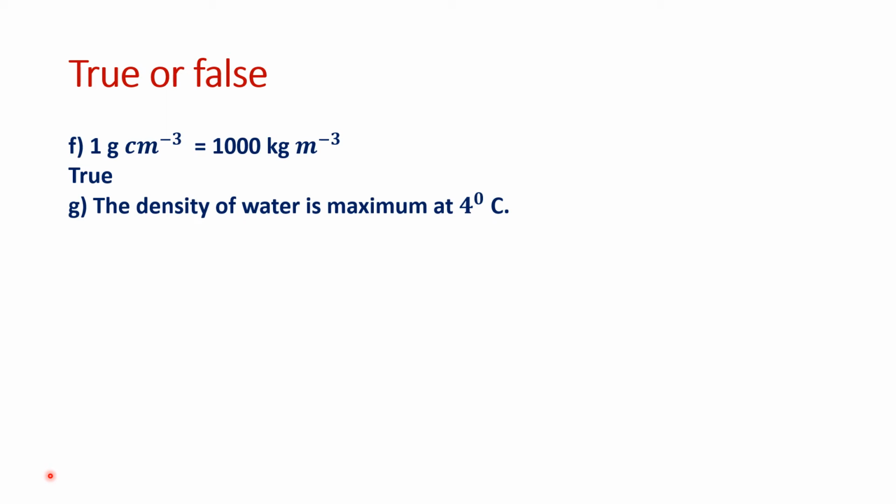Okay. After 4 degree, when you heat it, the molecules become a little apart. Okay. The water starts expanding. Okay. This is an abnormal expansion or anomalous expansion of water, that from 0 to 4, it will contract, its volume will become lesser and lesser. And when you go to higher temperature, 4 degree to higher temperature, it expands. So when volume is minimum, density is maximum.